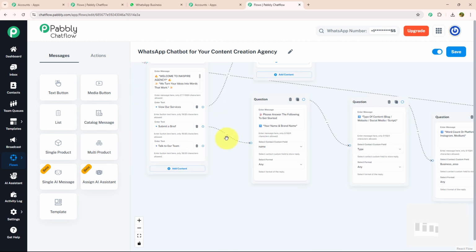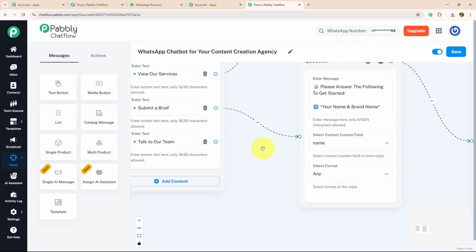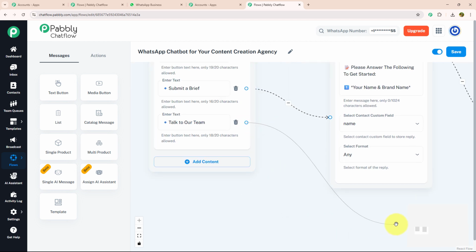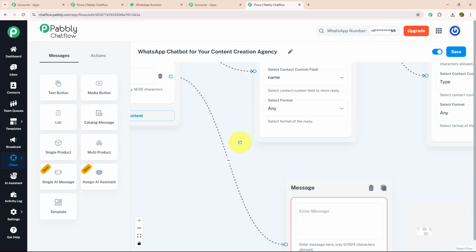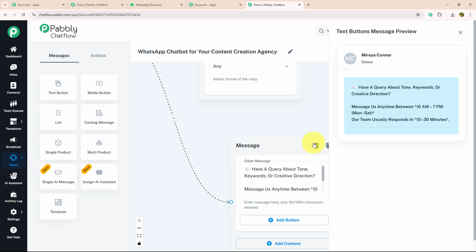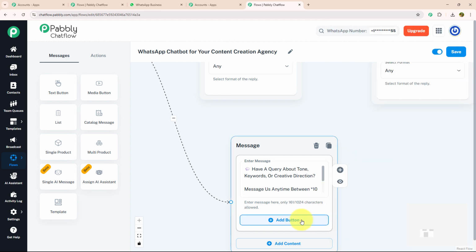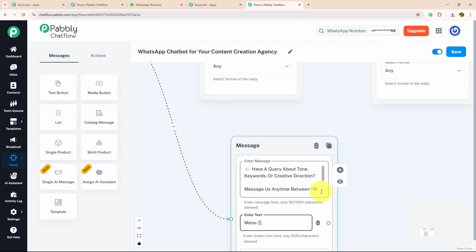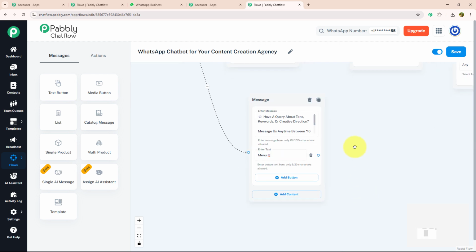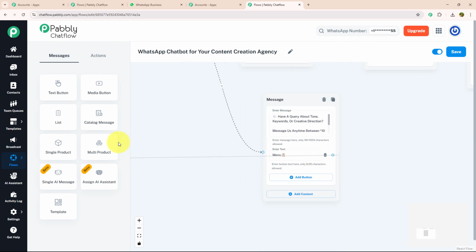Now let's move to our last action button, which is talk to our team. For that, I'm going to drag and drop, select the text button and enter my message like this where I have mentioned that have a query about tone, keywords or creative direction. Message us anytime between 10 a.m. to 7 p.m. Monday to Saturday. Our team usually responds in 15 to 30 minutes. And with that also, I'm going to provide an action button which says menu. I'm going to connect this menu button with our initial message again.